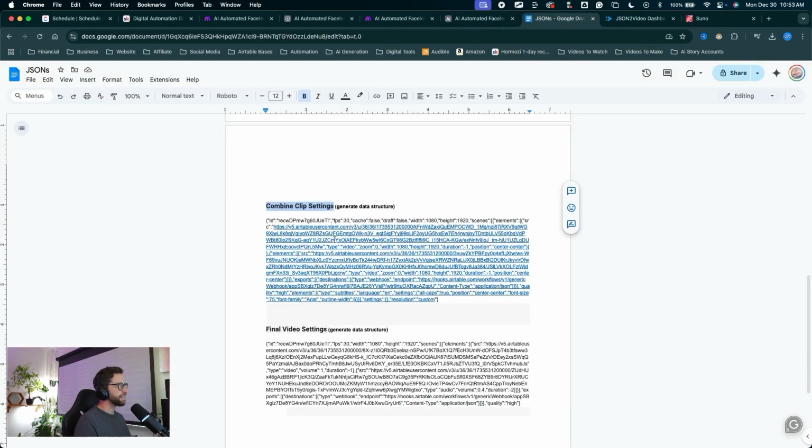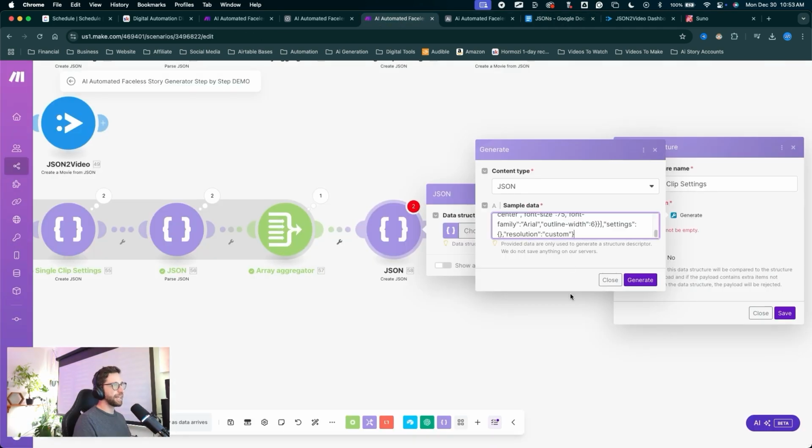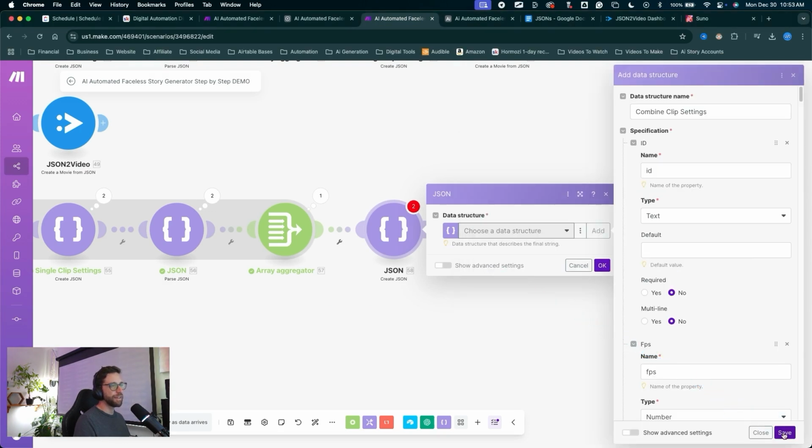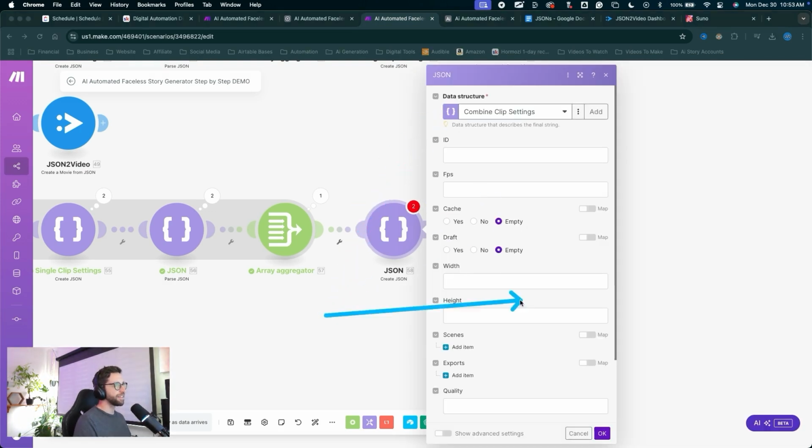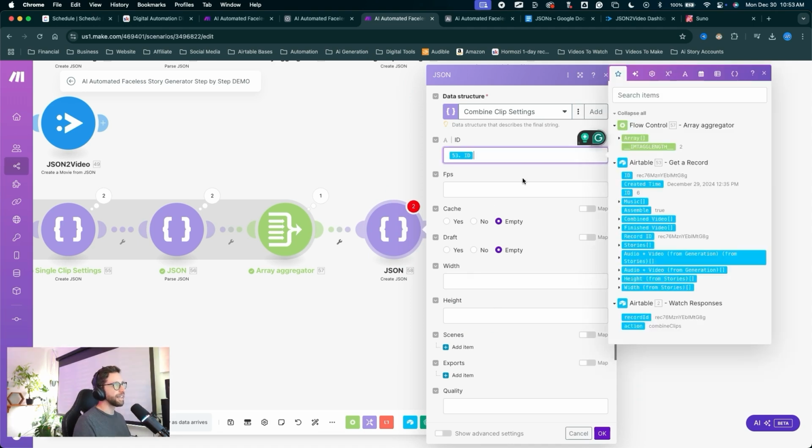Let's go back into the doc and we'll copy all of this sample data, come back into Make, paste that sample data right here, and click generate. Right away, click save. And now we can fill out this module. Follow along with me here. For the ID, it'll be this ID. For frames per second, we can say 30.